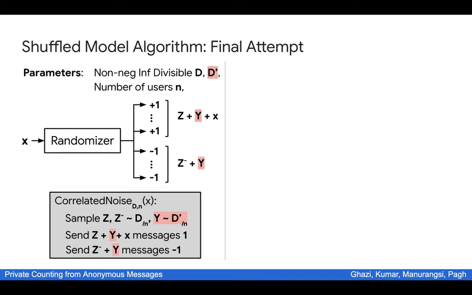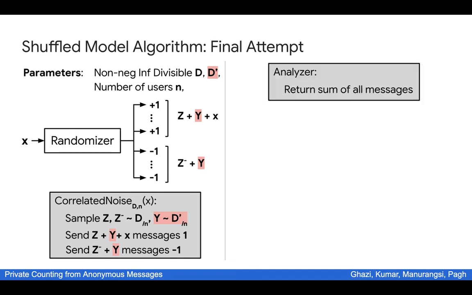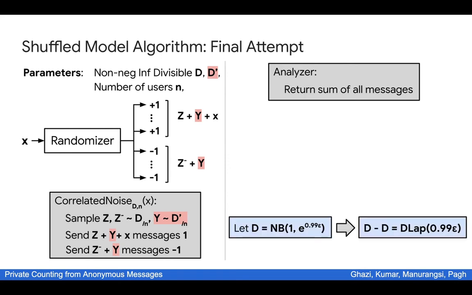The analyzer here is exactly the same as before, just return the sum of all the messages. In terms of parameter selection, similar to before, we select the noise d to be the negative binomial distribution in such a way that the difference of two copies of the noise is distributed as the discrete Laplace distribution. However, this time we set the parameter a little bit more aggressively so that the discrete Laplace here is a discrete Laplace with 0.99 epsilon differential privacy guarantee instead of epsilon differential privacy guarantee as before.